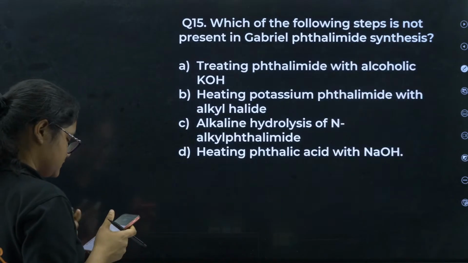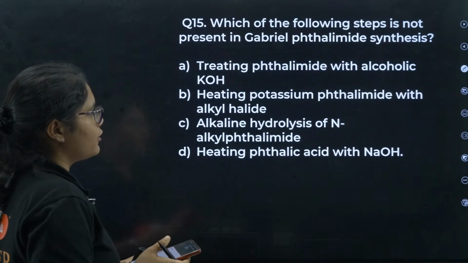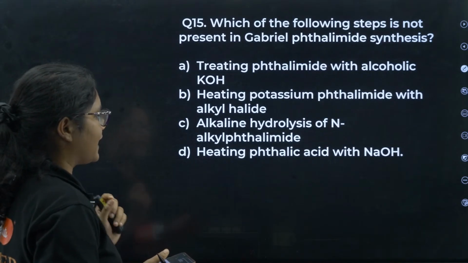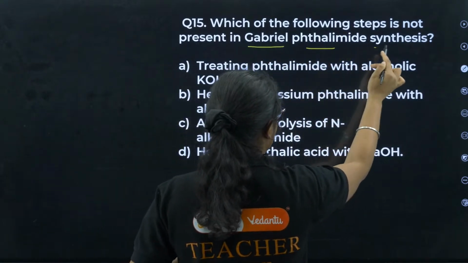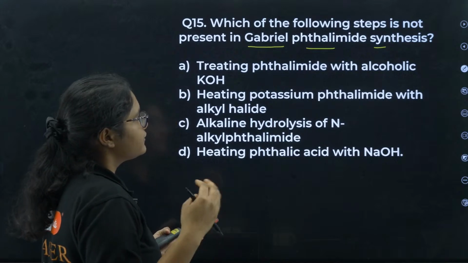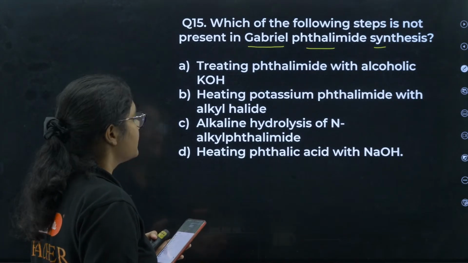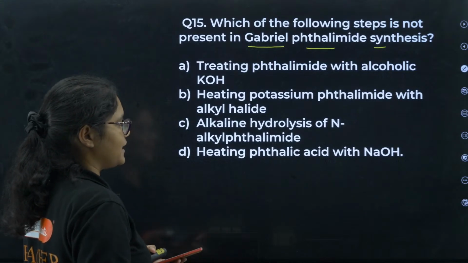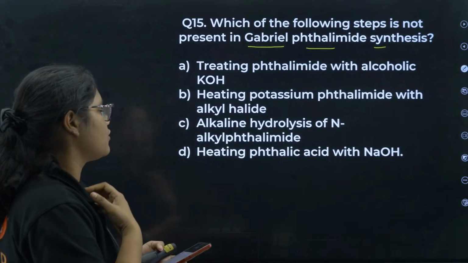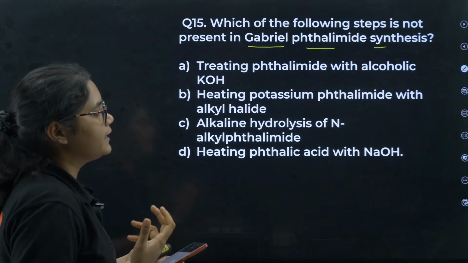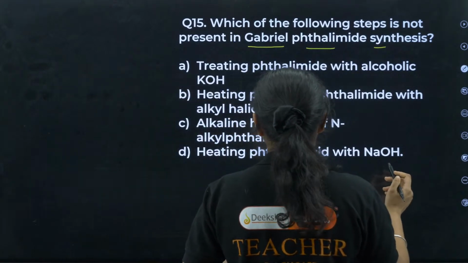It is actually in liquid state. Okay. Next, 15th question. Which of the following steps is not present in Gabriel phthalimide synthesis? Treating phthalimide with alcoholic KOH, then heating potassium phthalimide with alkyl halide, alkaline hydrolysis of N-alkyl phthalimide, heating phthalic acid with NaOH.